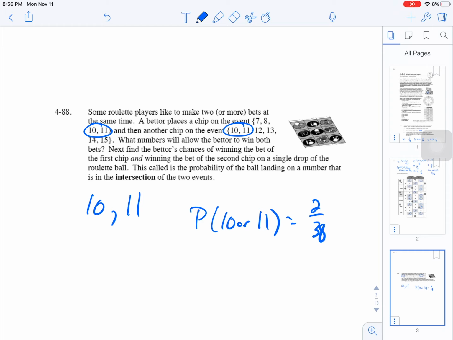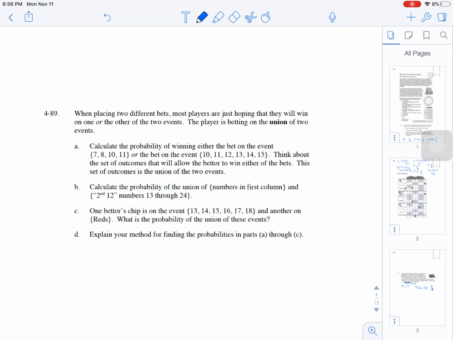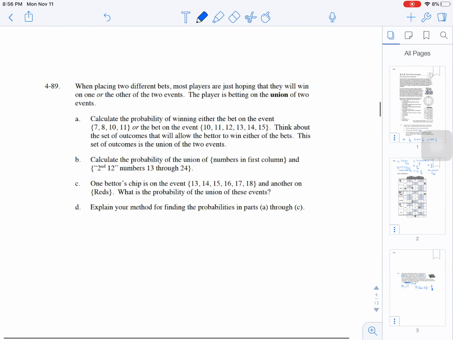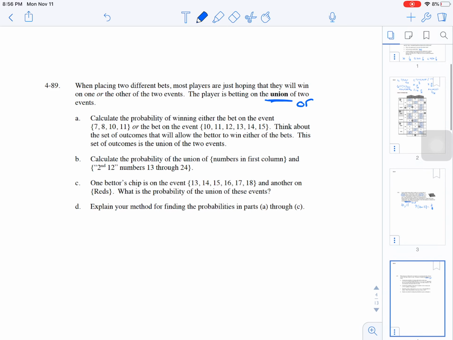The probability that it lands on a number that's in both is called the intersection. When it lands in both, that's what's going to cause us to win both things. Intersection usually means both. When placing 2 different bets, most players are just hoping they will win one or the other. That's called betting on the union. That's called the or. We just want one or the other.